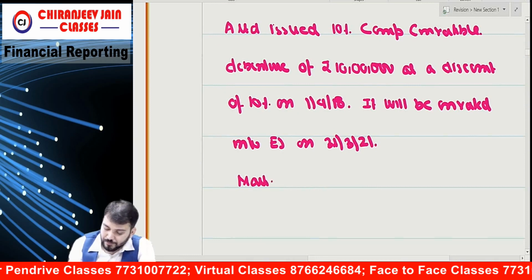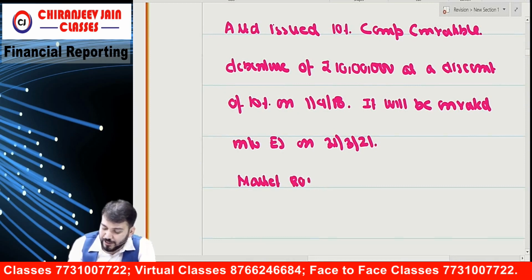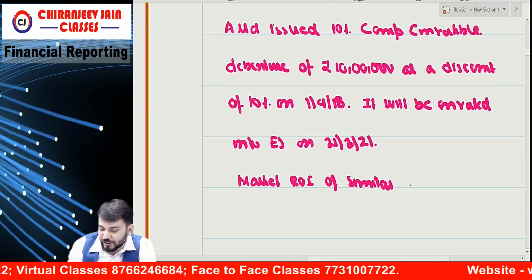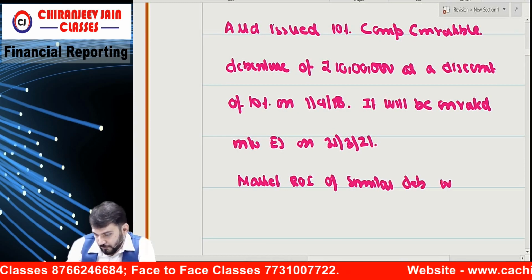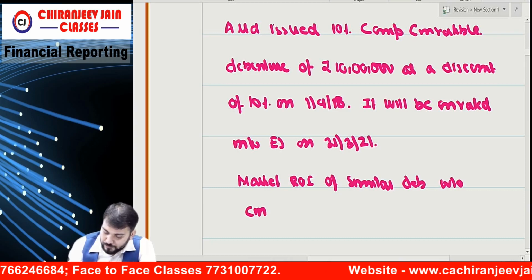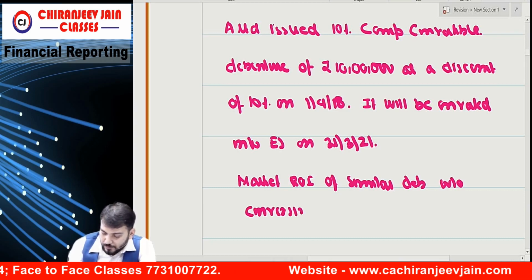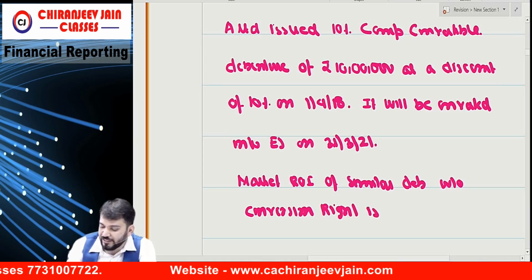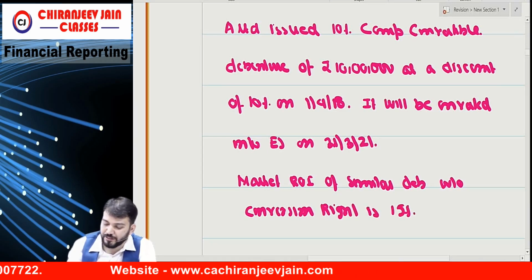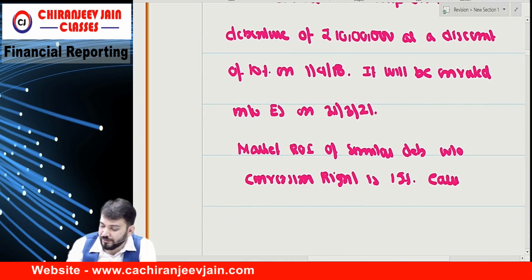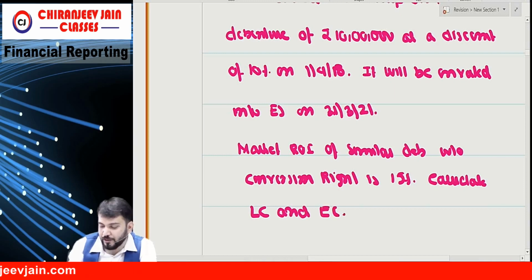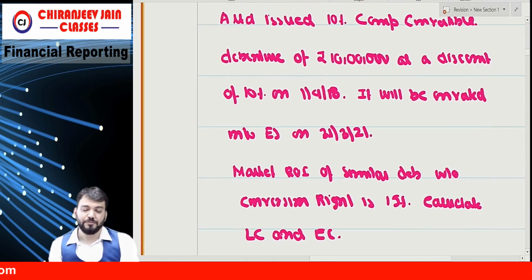Market rate of interest of similar debenture without conversion right is 15%. Calculate liability component and equity component. Look, simple question.